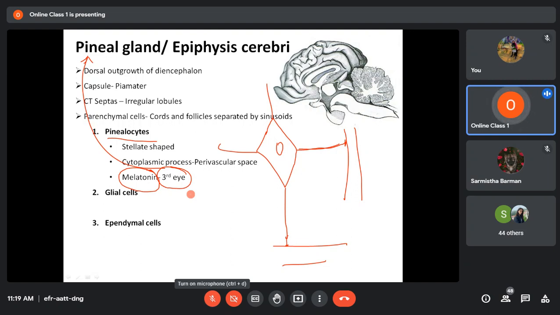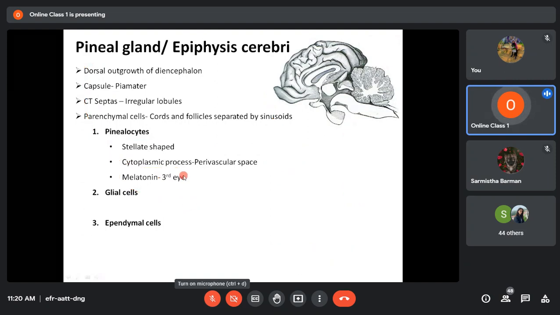So as a result, we know when it is dark or when it is bright through our eyes, isn't it? Similarly, we have two eyes, so we call the pineal gland the third eye, because the pineal gland is also sensitive to light. Very common questions are asked. So try to remember this third eye. The other name for pineal gland is also third eye.